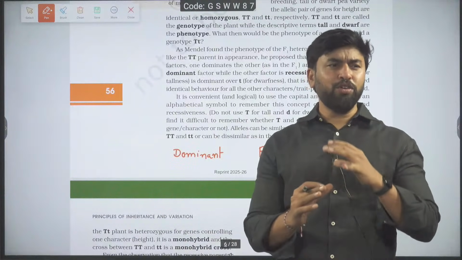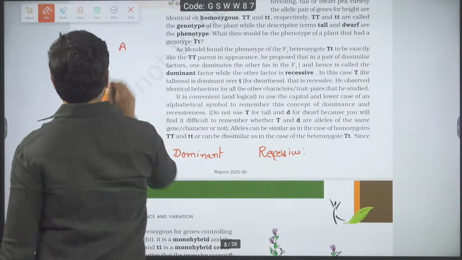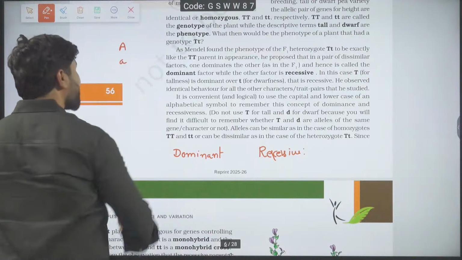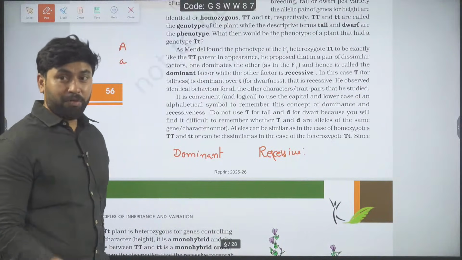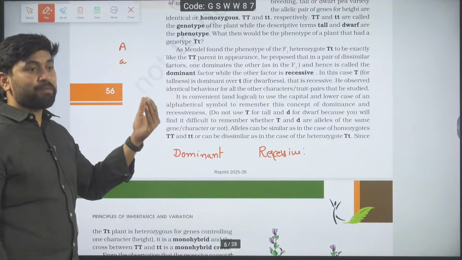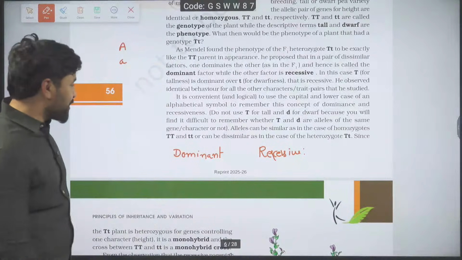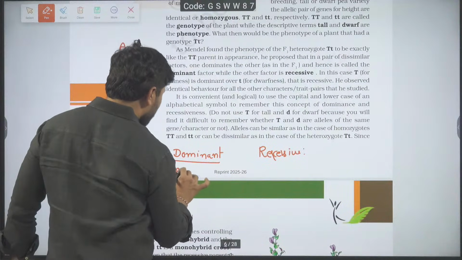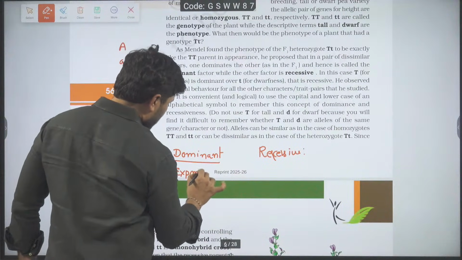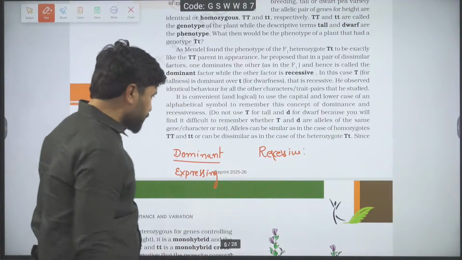For example, what do you mean by dominant? If somebody asks, I say capital A is dominant, small a is recessive. Wow, what an answer. Capital letter is dominant, small letter is recessive. That's not the definition of dominance. Dominance means the allele which is able to express itself, that means it can control the phenotype.